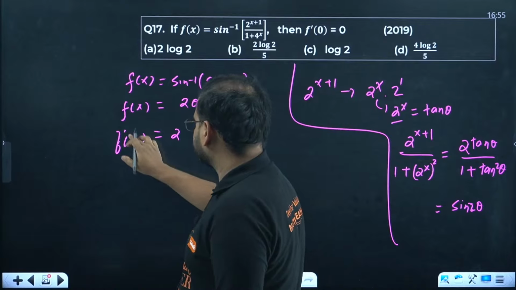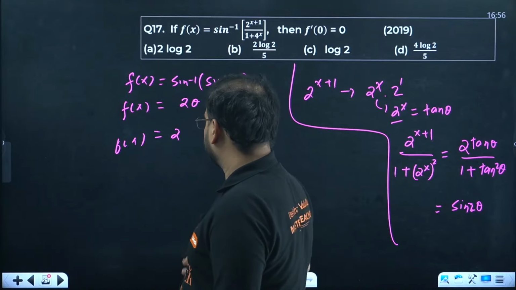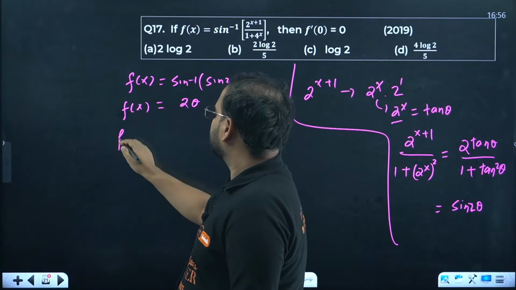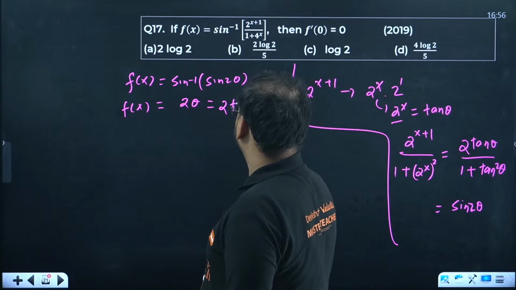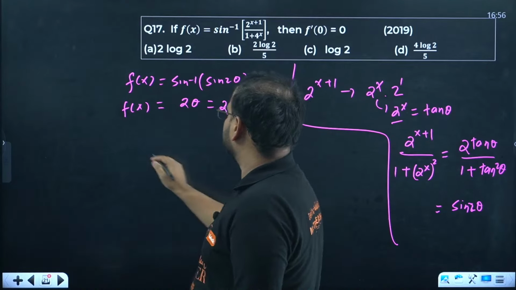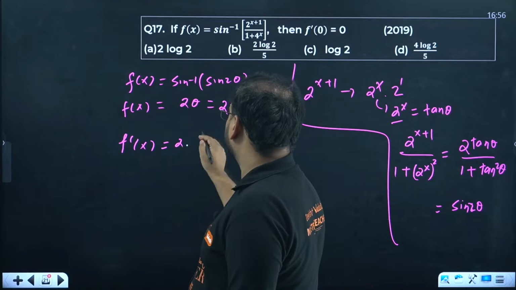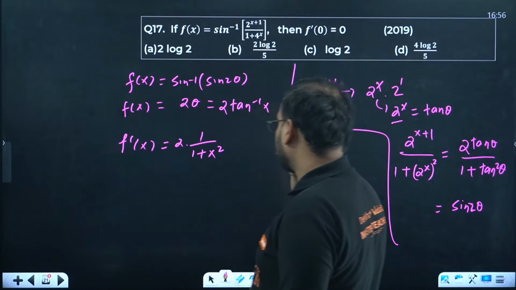So we have 2 tan inverse of x. The differentiation over here, f dash of x becomes 2 times of 1 upon 1 plus x square.